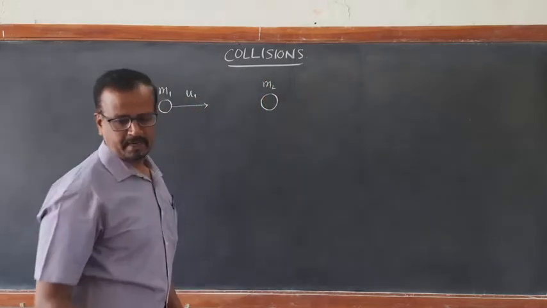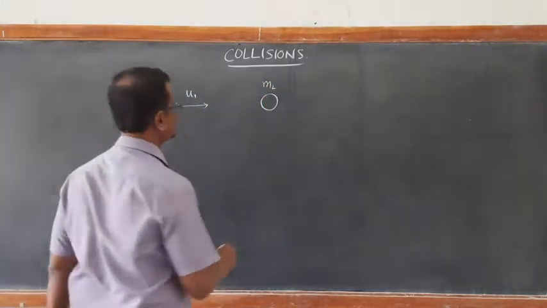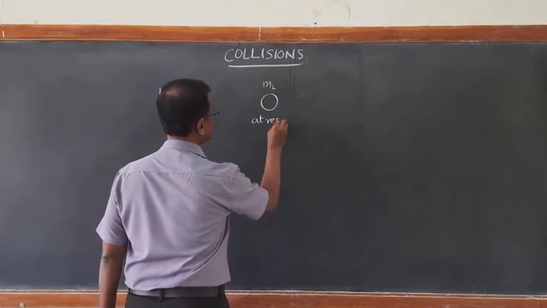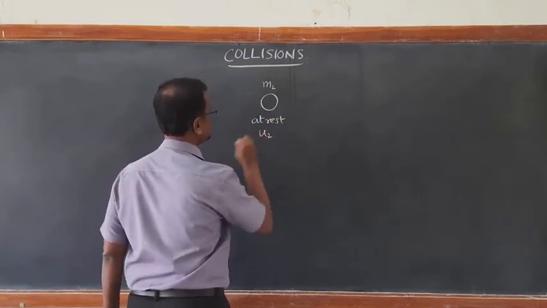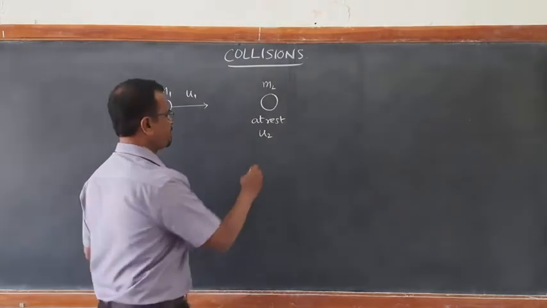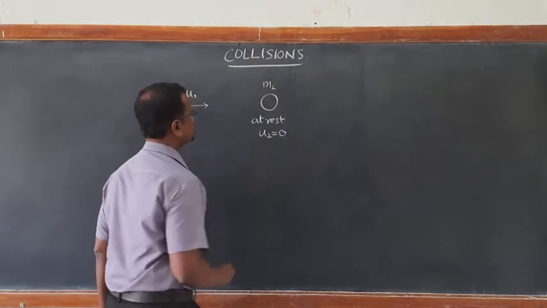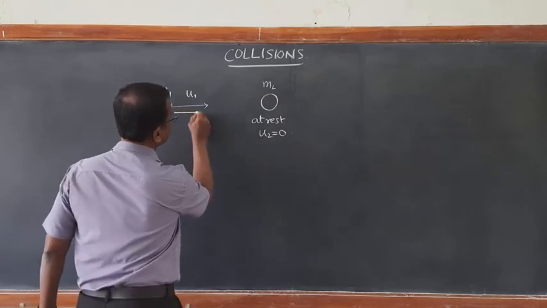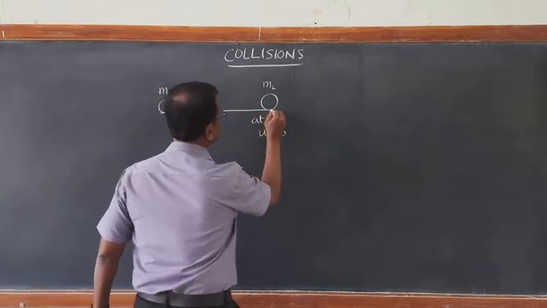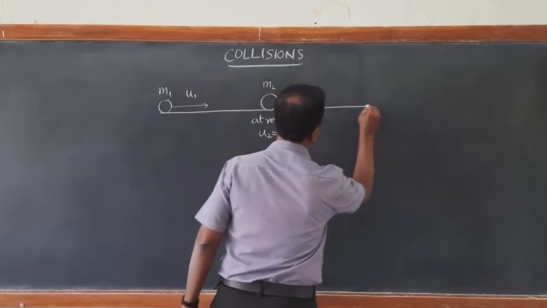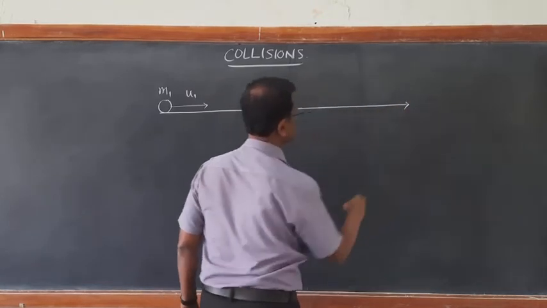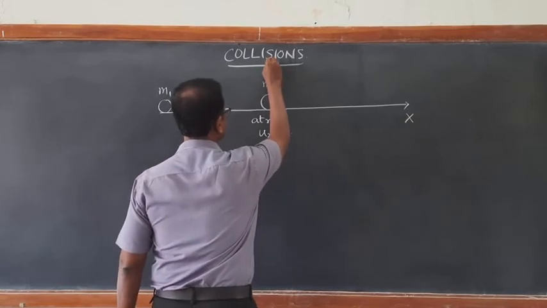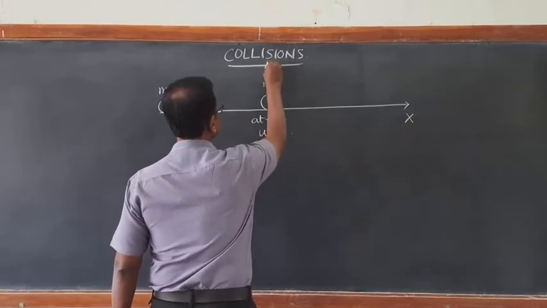Let us say that this particle is at rest. Rest means if u2 is its initial velocity, u2 is 0. When this particle collides, we take this as the x-axis and a perpendicular axis as the y-axis.